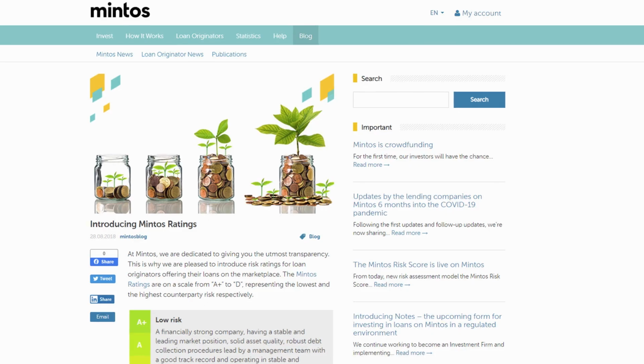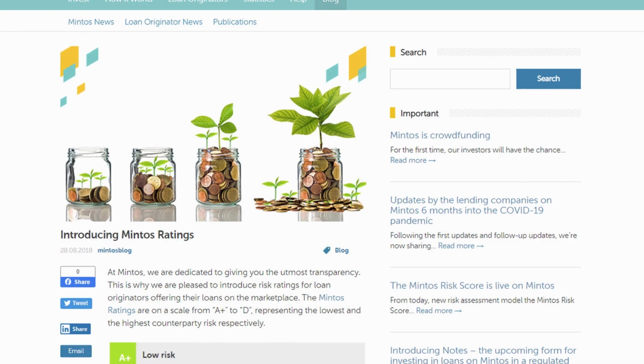So before we start talking about the new Mintos Risk Score, let's briefly review the old Mintos ratings so you get a better idea about the differences between those two rating systems. The old lender rating was launched in 2018, and the goal of it was to give you a tool to make better informed decisions based on your risk when investing in loans on Mintos.